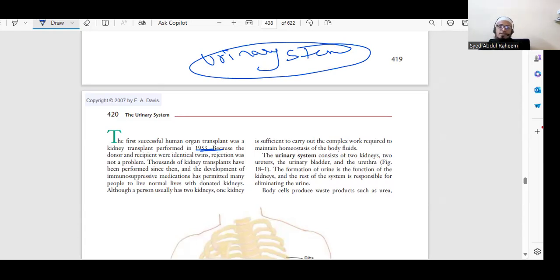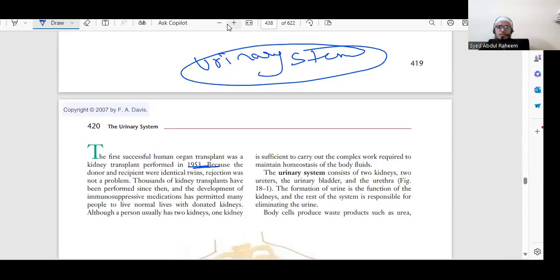So the urinary system consists of which organs? Two kidneys, two ureters, urinary bladder, and urethra. The formation of urine is the function of the kidney, the urinary bladder stores the urine, and the urethra removes the urine from the body.